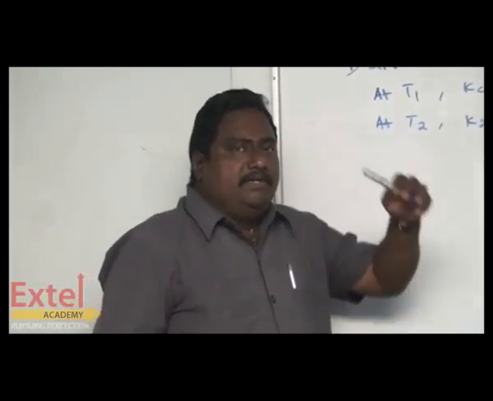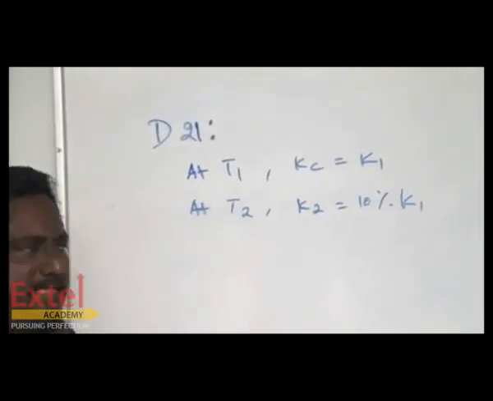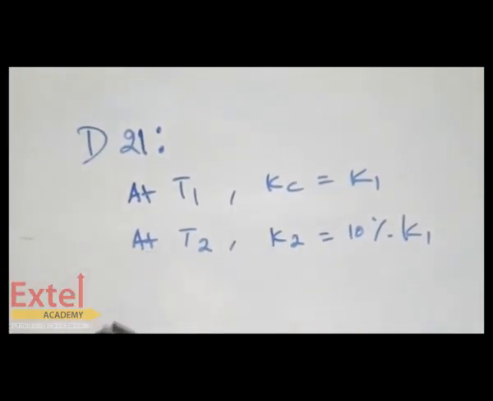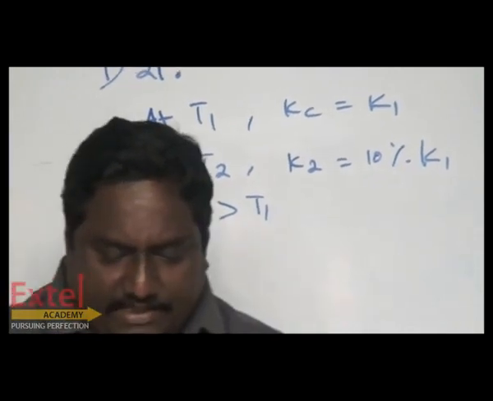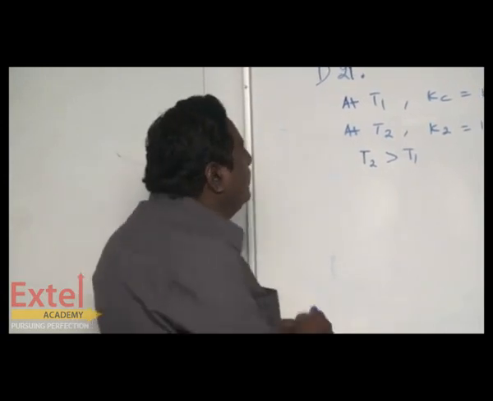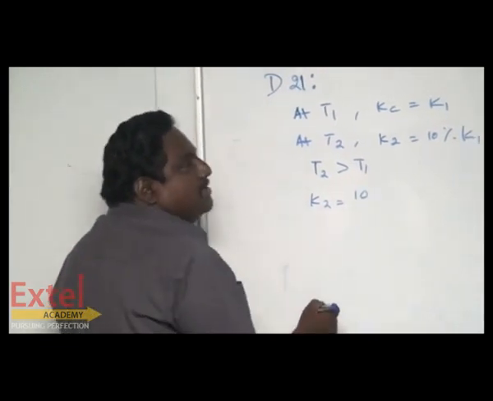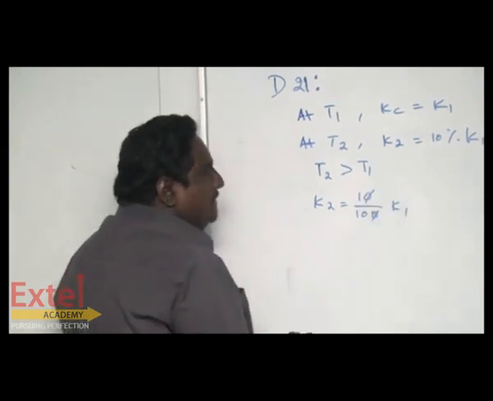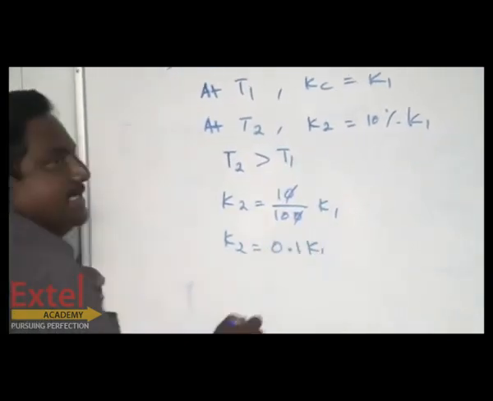10% of K1 means K1 is decreased. K1 is the Kc for temperature T1. K2 is the constant for temperature T2. Here T2 is the higher value. T2 is larger than T1. So this is given. So shall we take this one? K2 equal to 10%. Shall we write 10% as 10 by 100 K1? Shall we cancel this? So K2 equal to 1 by 10, which is nothing but 0.1 K1.